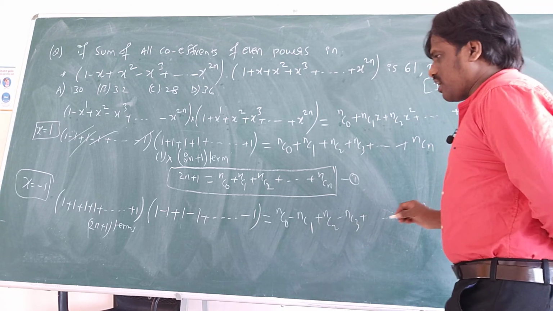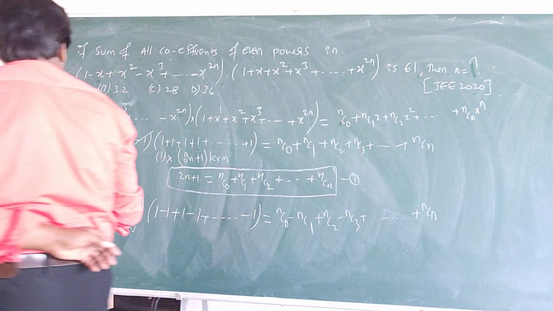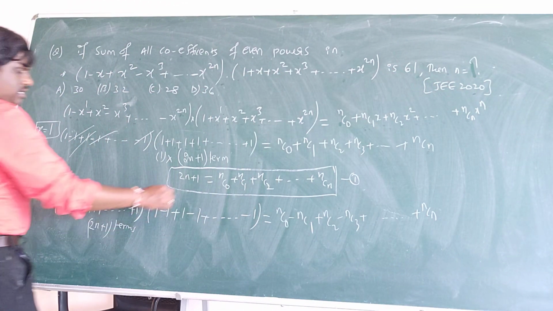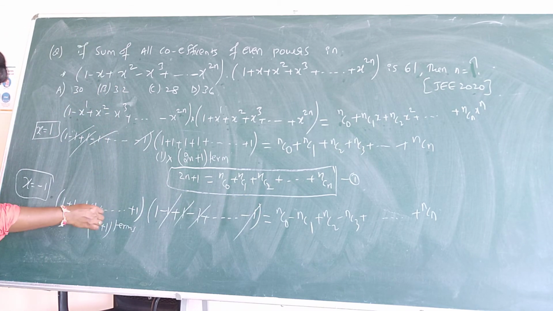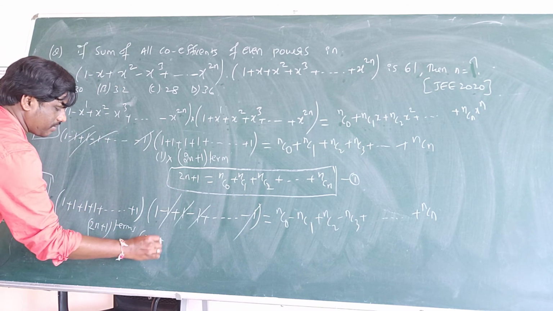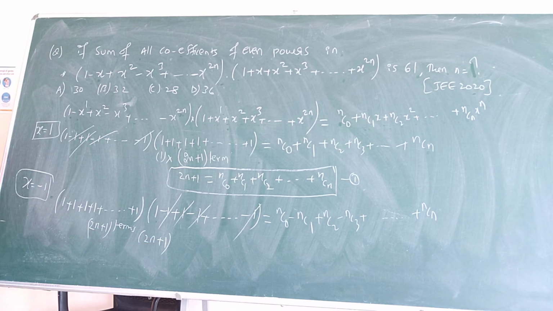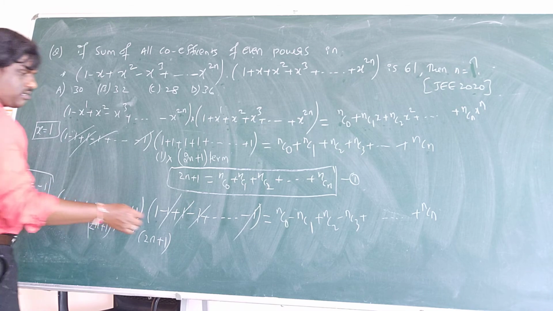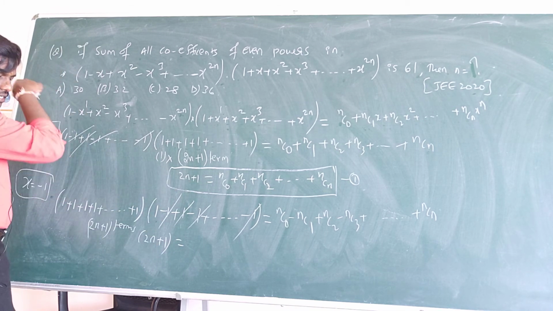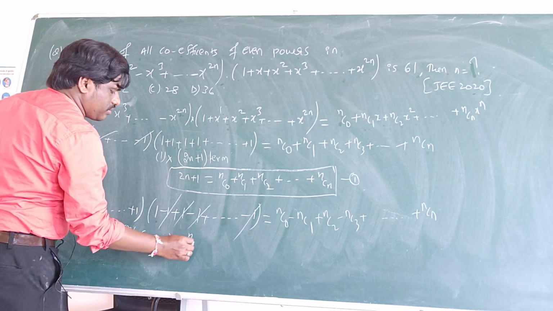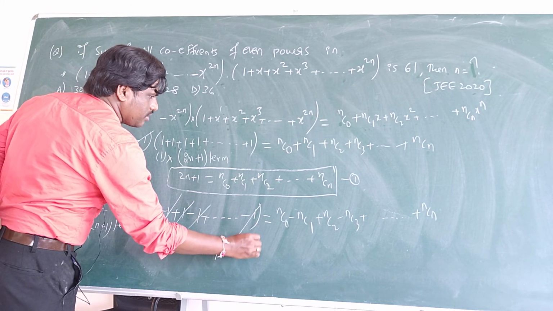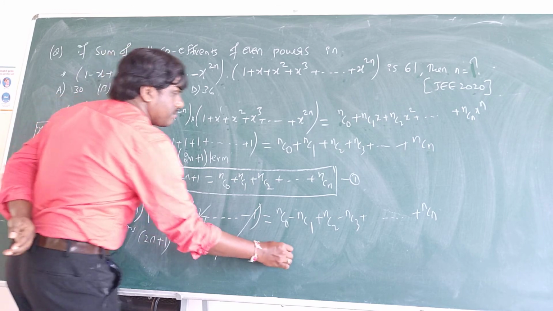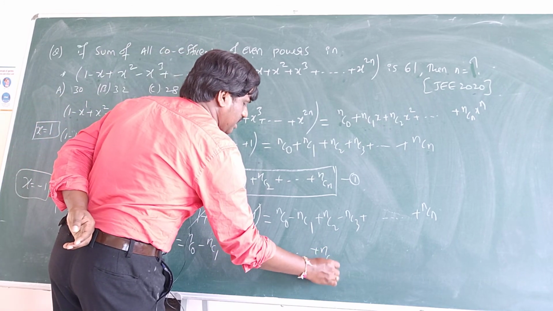Right? Okay, so finally what I will get here: this will be 2n plus 1 terms, and all will be cancelled, 1 will be left here. So how much do I get? 2n plus 1 terms, and once added, this is equal to what I am going to get here: nc0 minus nc1 plus nc2 minus nc3 plus so and so plus ncn.